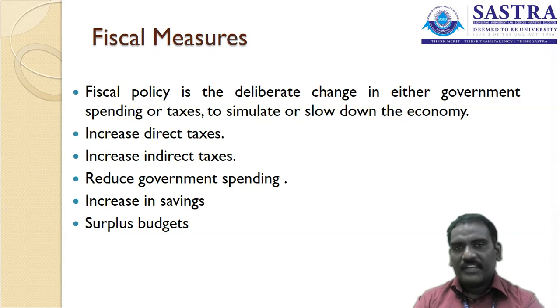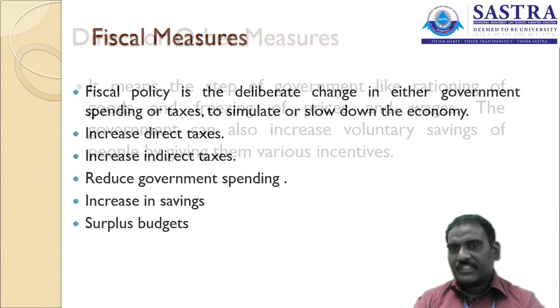If the interest rate for those bonds is high, people definitely want to invest in those bonds. And they are planning for a surplus budget. It means the income received from tax sources and other sources will be high compared to their expenses. So these are the things to be taken under the fiscal measures.